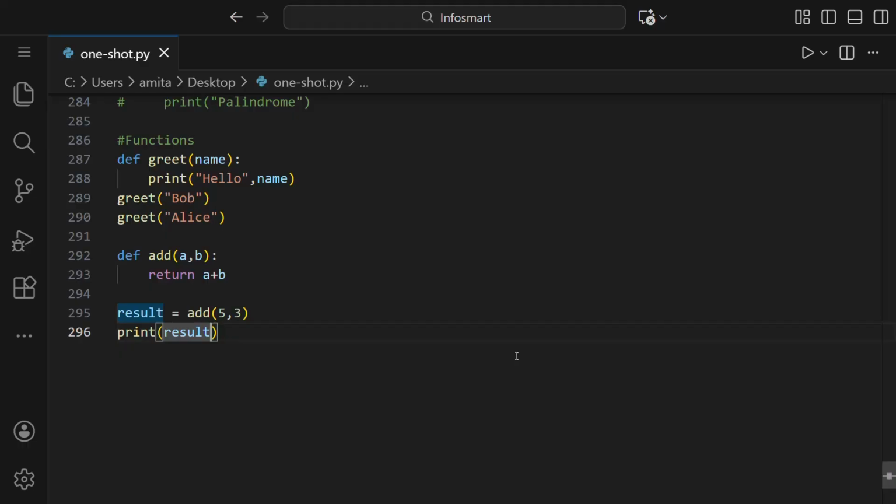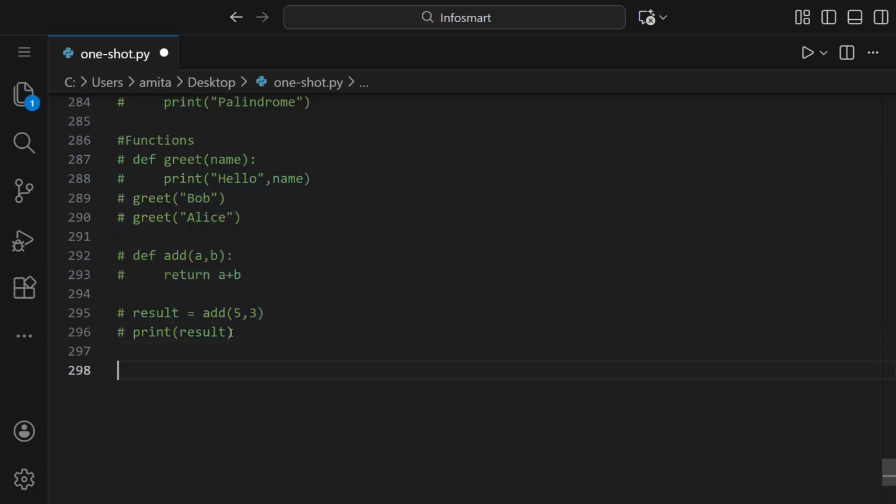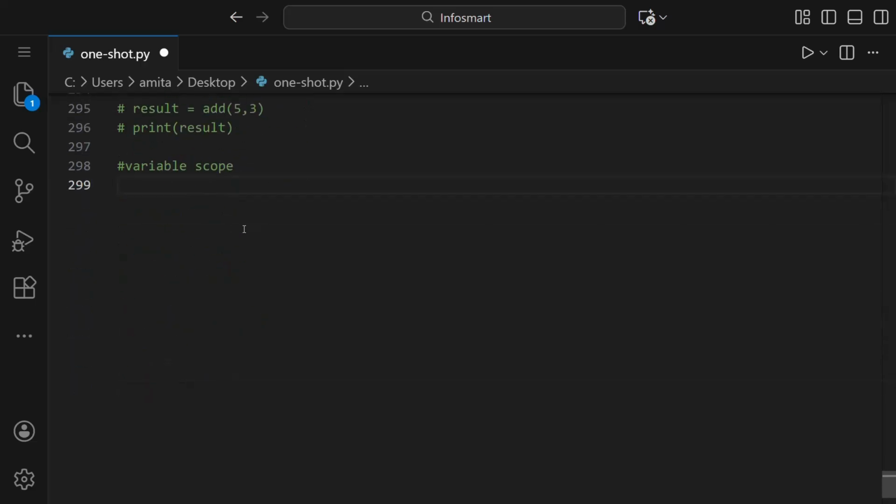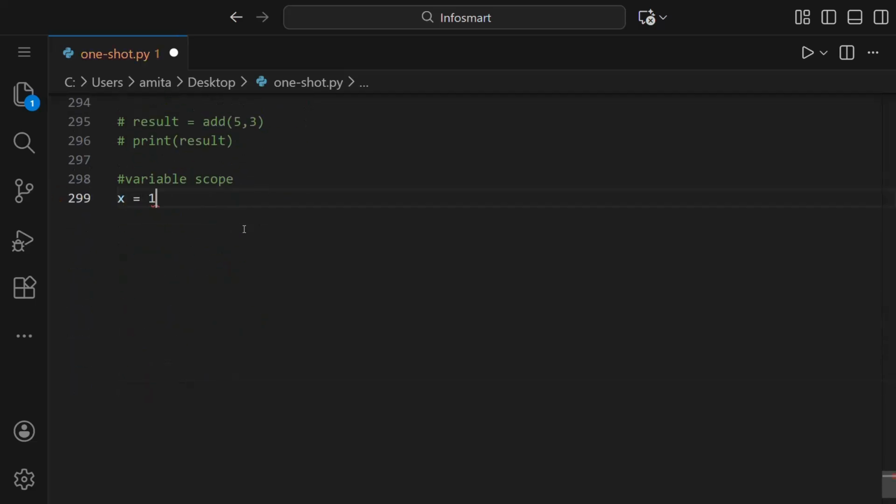Okay, so next thing is variable scope. To understand variable scope, let us take two examples. First one is, let us say a variable x has a value 10, and then we will make a function show which will print the value of x.